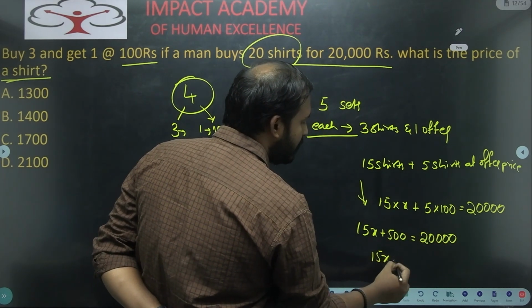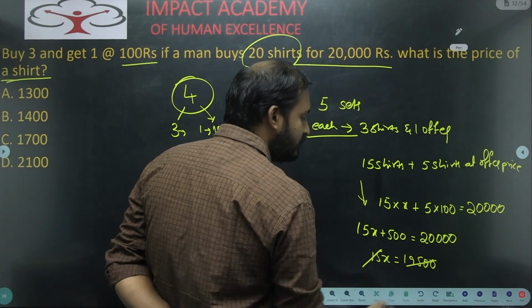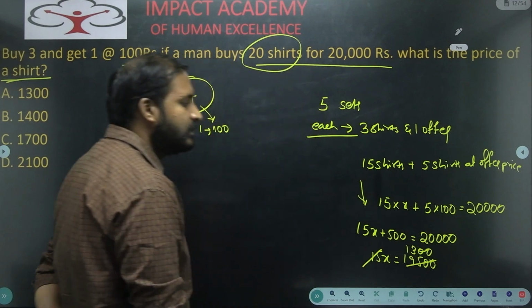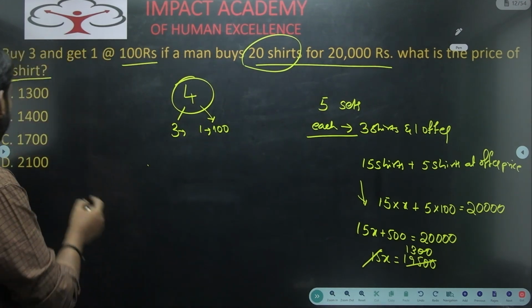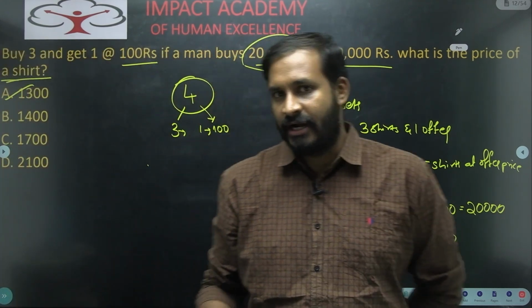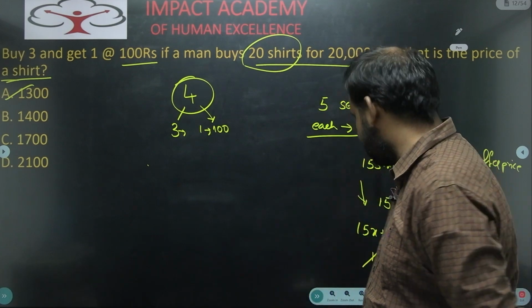So 15x will become how much for me? 19,500. So dividing by 15, we get 1300. So what you get here is 1300 rupees per shed. The normal shed price is 1300 and 1 shed we will get for 100 rupees. So when you buy 20 sheds in total, this is the case which is happening here. Next one.